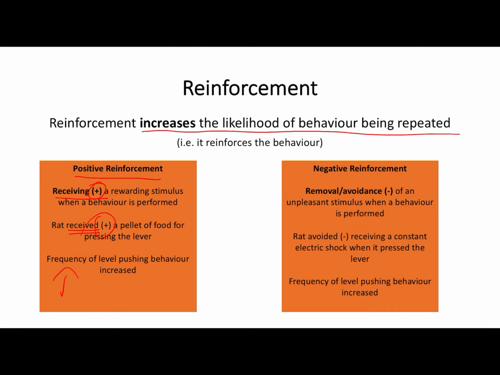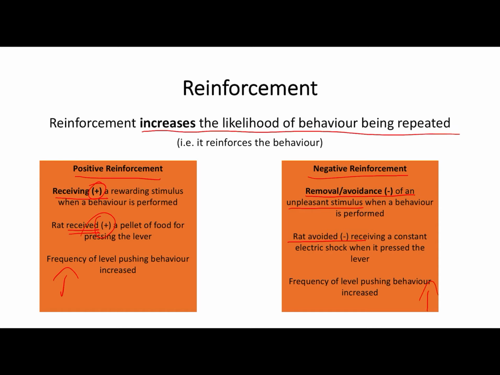that behaviour. If we look at negative reinforcement, this occurs in a different way. So rather than receiving something rewarding, this is the removal of something that is unpleasant when the behaviour is performed. So this was for the rat when it pressed the lever, the constant electric shock that it was receiving was avoided. That was removed and it no longer received that electric shock, which in itself is rewarding, not getting shocked.